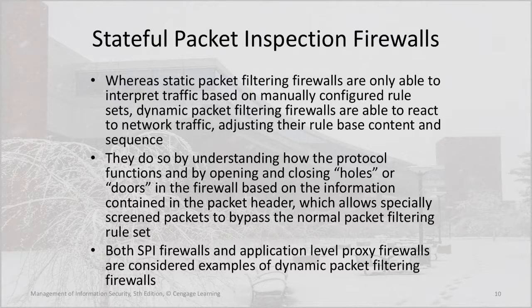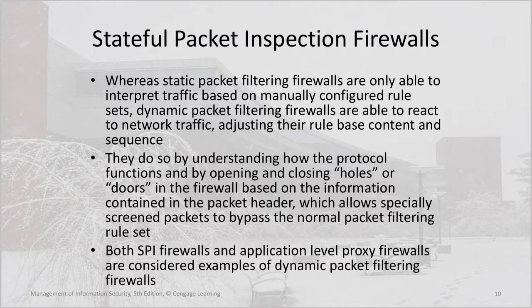Whereas static packet filtering firewalls are only able to interpret traffic based on manually configured rule sets, dynamic packet filtering firewalls are able to react to network traffic, adjusting their rule-based content and sequence accordingly.